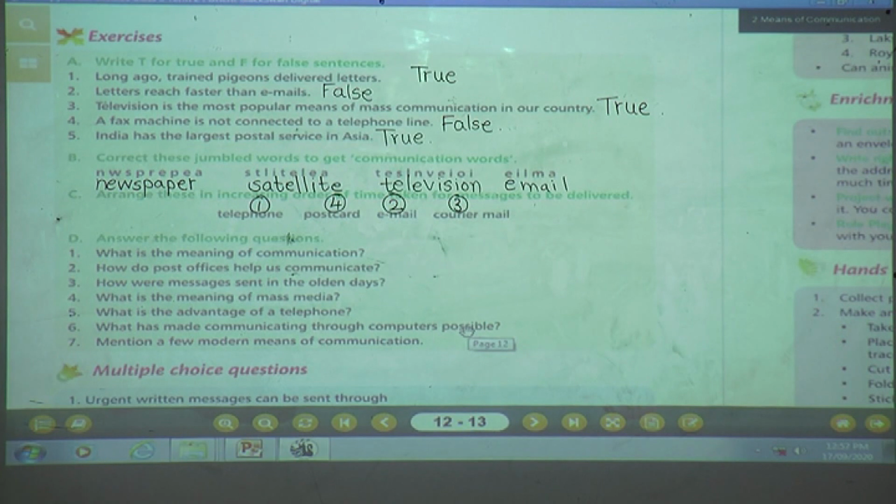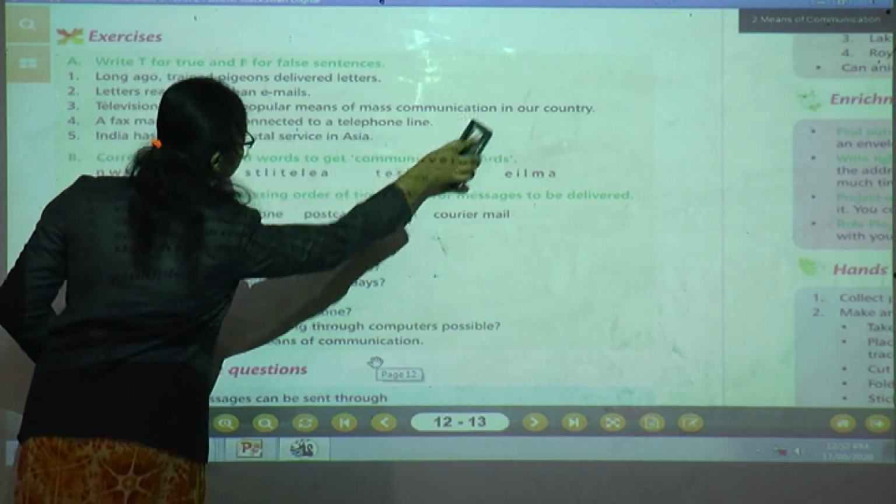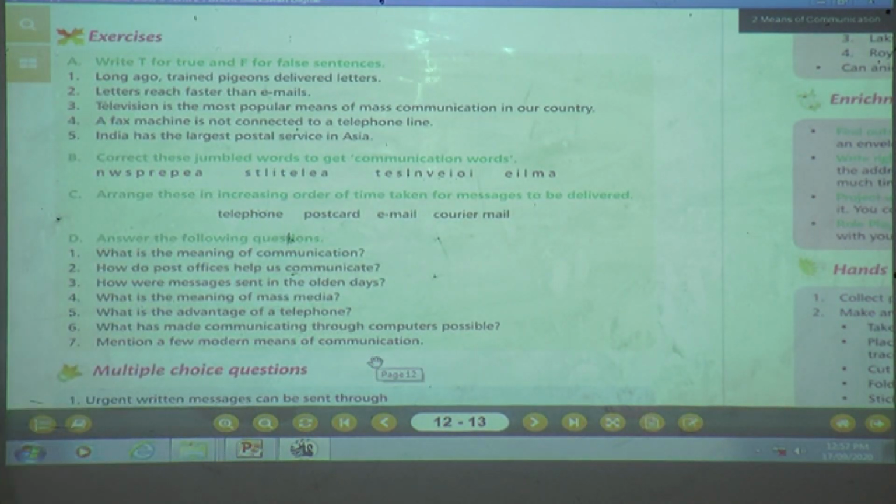Next question. Mention a few modern means of communication. Yes, children, tell me which are the modern means of communication. Computers, mobile phones, emails, smartphones and fax machines are all means of modern communication. Yes, children, understood? Okay. Next question we will solve.